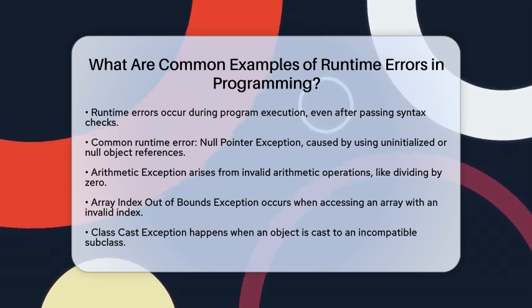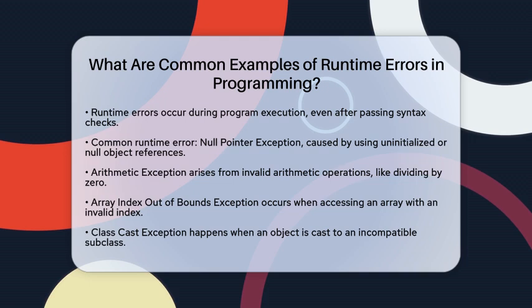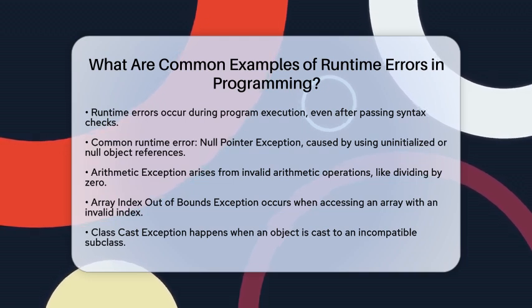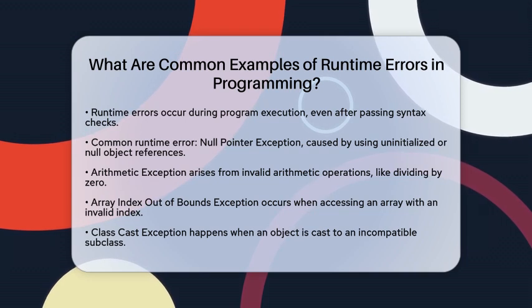First up is the null pointer exception. This occurs when a program tries to use an object reference that has not been initialized or is set to null. Imagine trying to call a method on a null object. That's a surefire way to hit this error. It's particularly common in programming languages like Java.